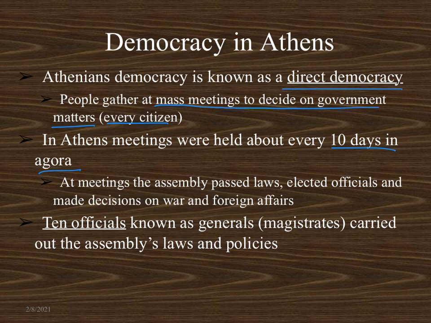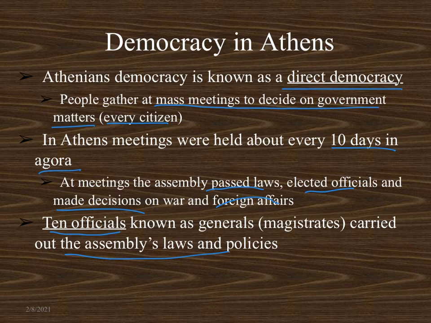And at these meetings, they would vote on passing laws, elect officials. There were 10 officials elected that kind of served as the executive council for carrying out assemblies and decisions made by the assembly and the Council of 500. They were known as magistrates. All right, they helped carry out laws and policies. They made decisions on war, and they also voted on foreign affairs.